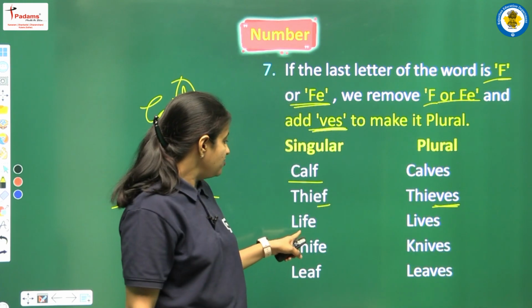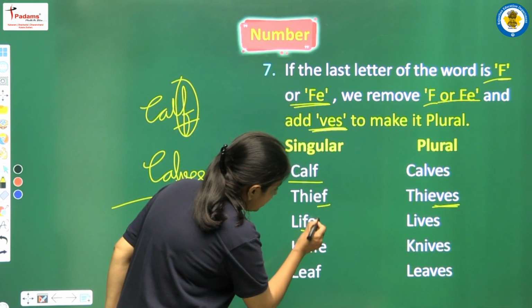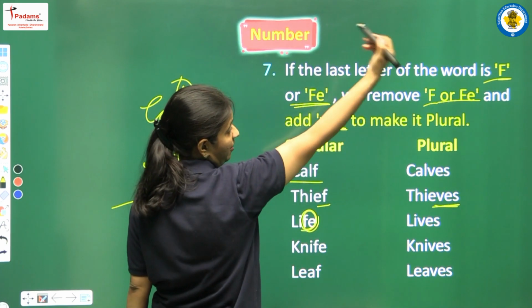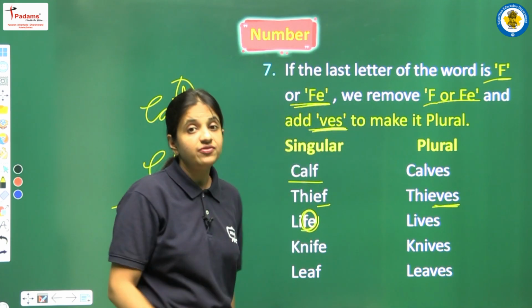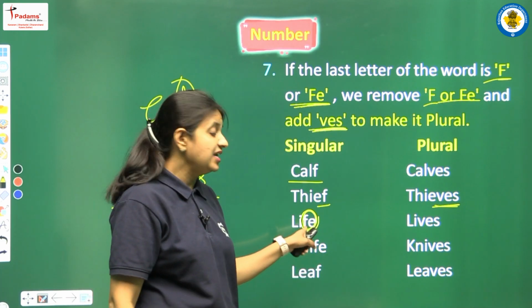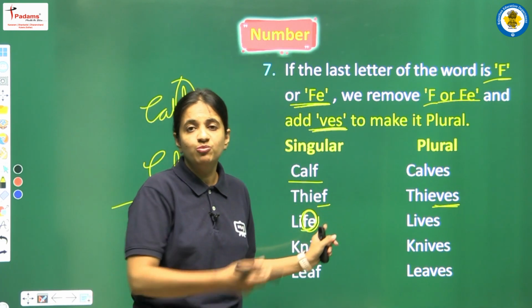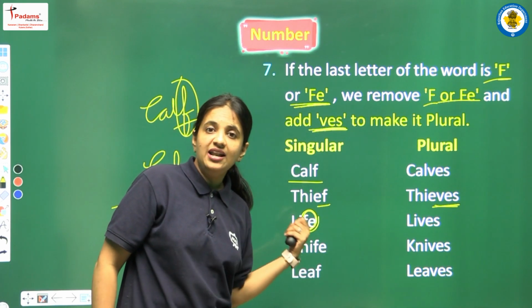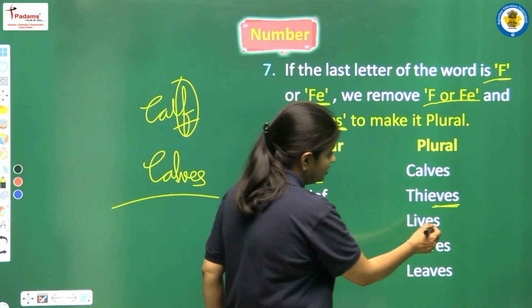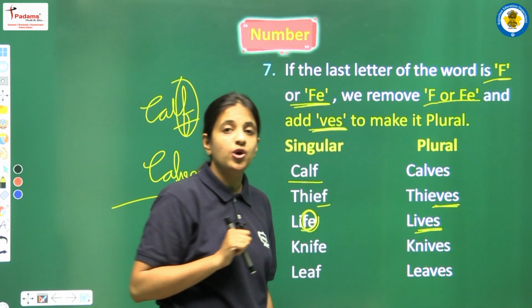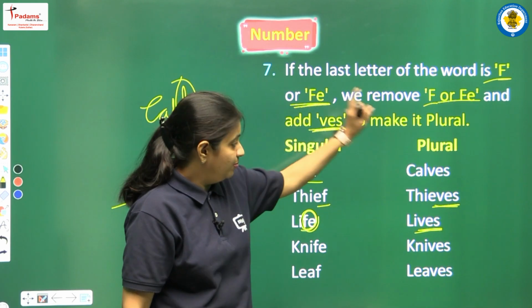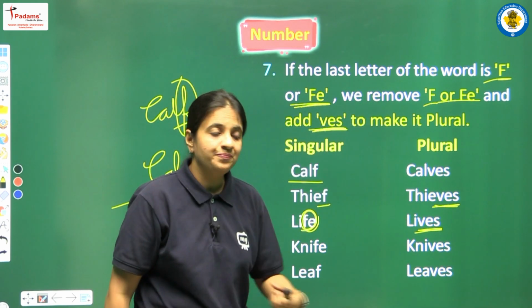Okay, next we have life. So now we have FE. In this rule we were talking about F also and FE also. So we have to remove both the letters, F and E, and in the place of these two letters we have to write VES. So life is the singular noun and the plural will be lives.